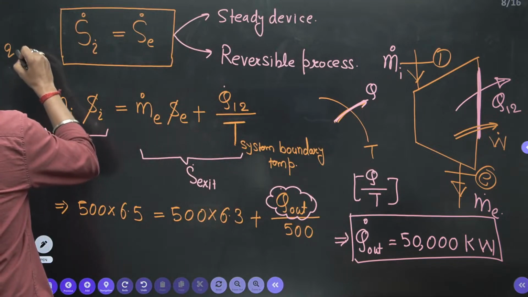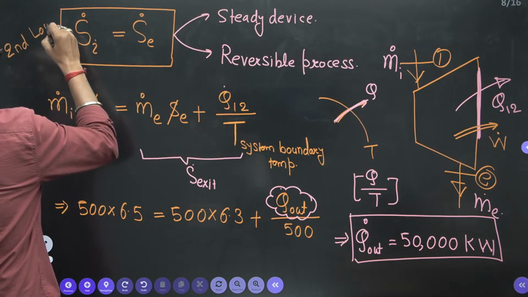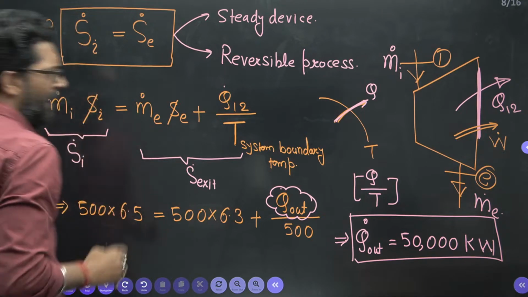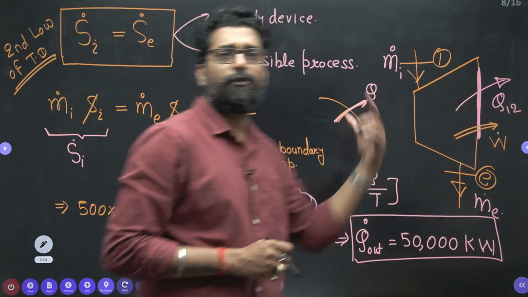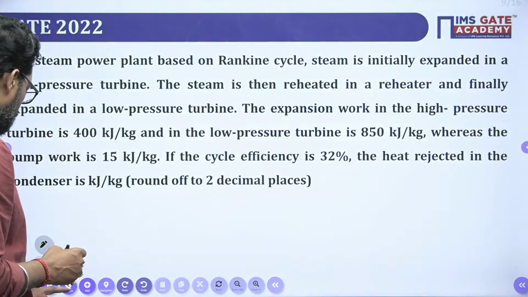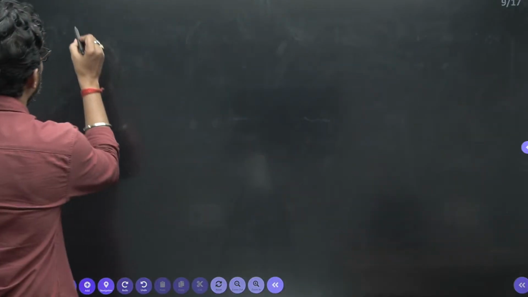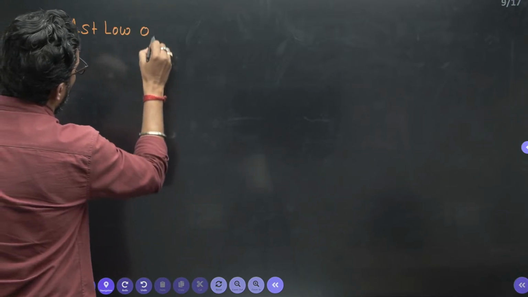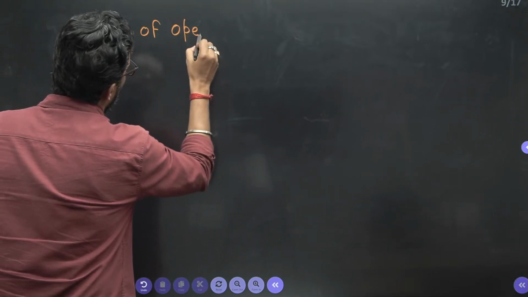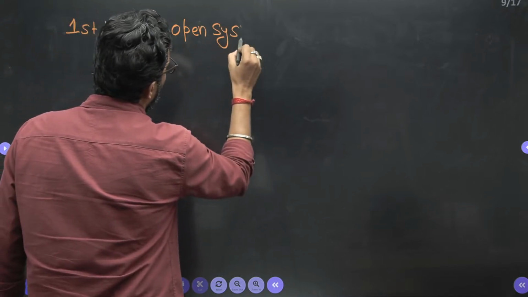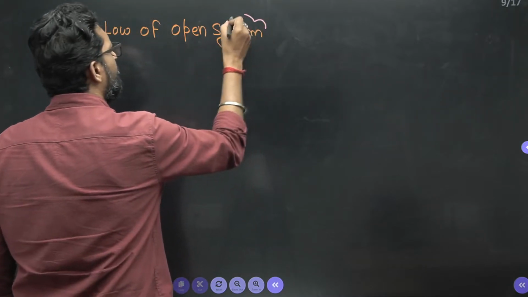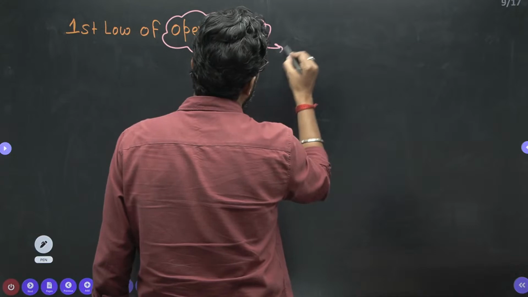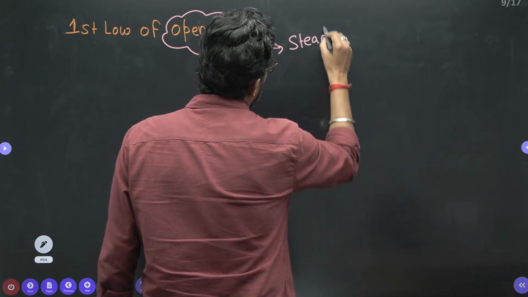This is your second law of thermodynamics. So from the second law of thermodynamics, entropy balance, you have to find the heat transfer. Now you have to find the work transfer, apply the first law of thermodynamics. So first law for open system. And my dear, this open system, it is your steady device.